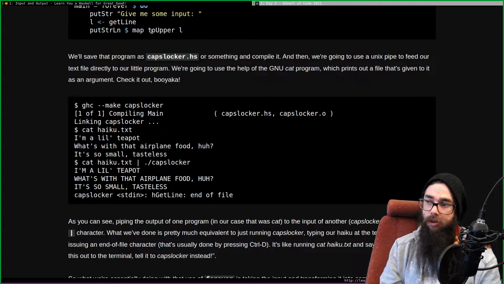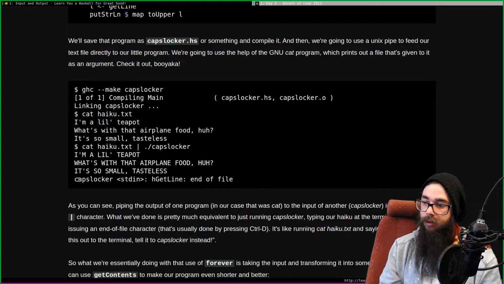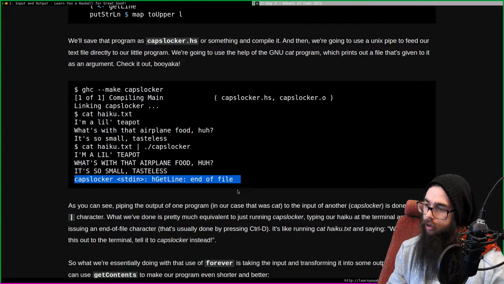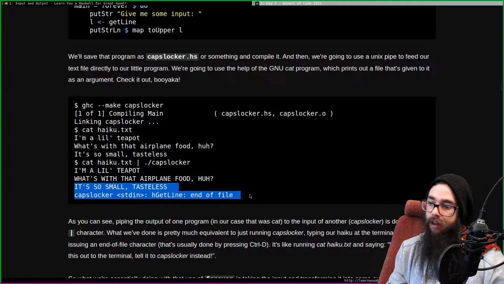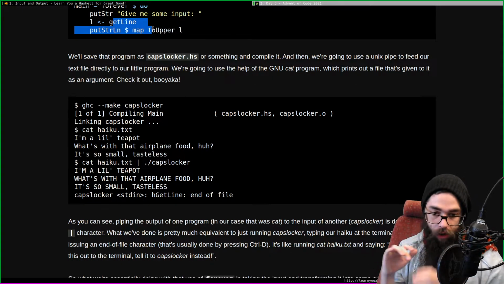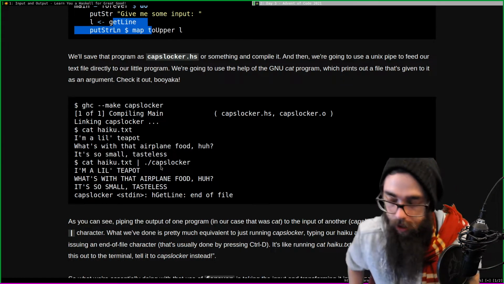And since we just do toUpper, we capitalized everything. Oh, and then we get a... what is this? Caps locker, standard input. Oh, end of file. Yeah, exactly. I'm assuming, though, that since we have the forever thing, we did get to the end of file, but then we got an empty line, right? Because we can start printing our own lines after this if we wanted to.